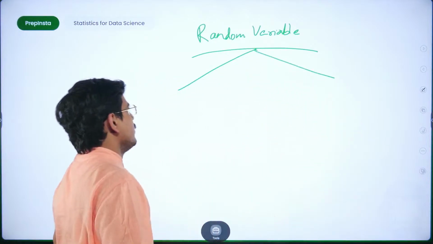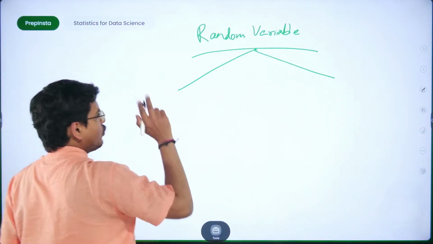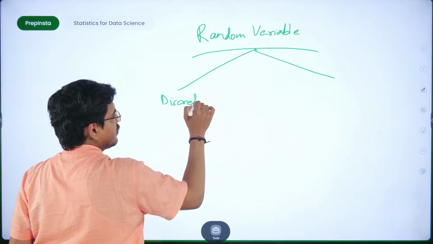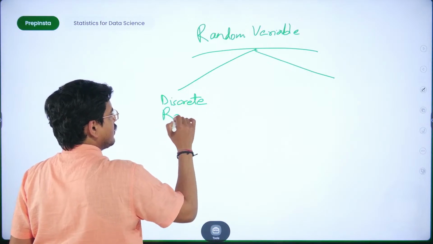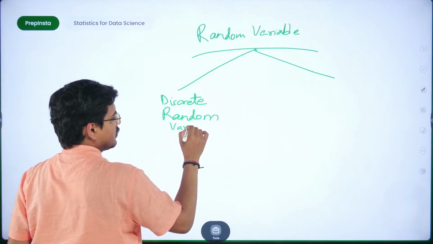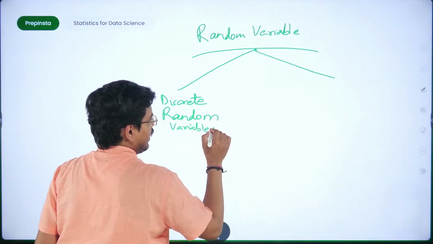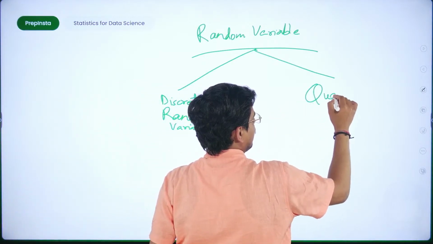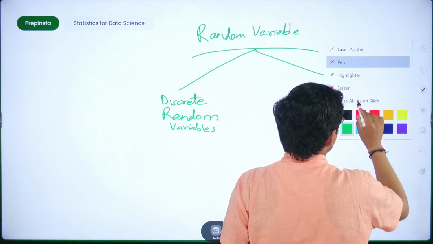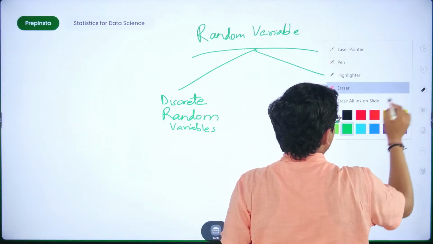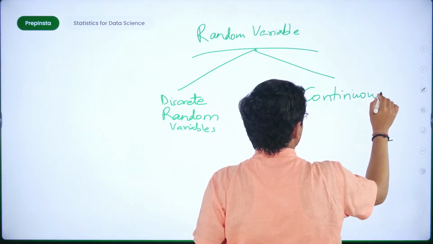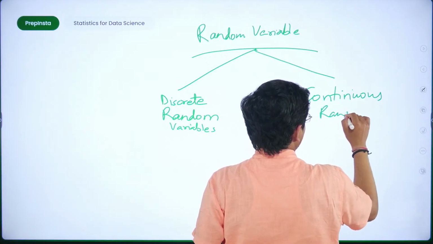Now, in these random variables, I had shown you two primary things. Fine. One was discrete random variables and the other was continuous random variables.